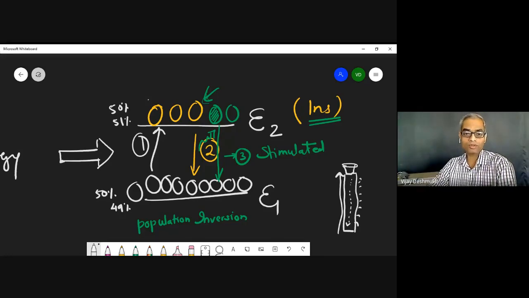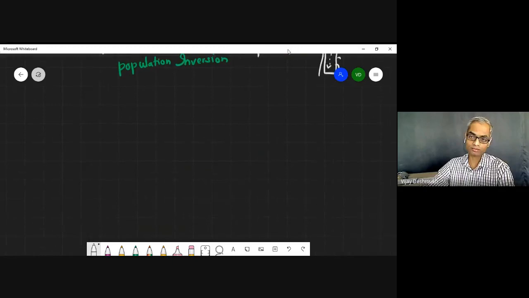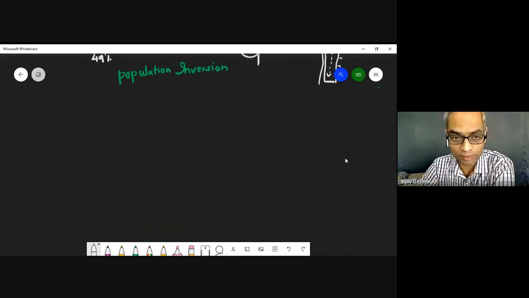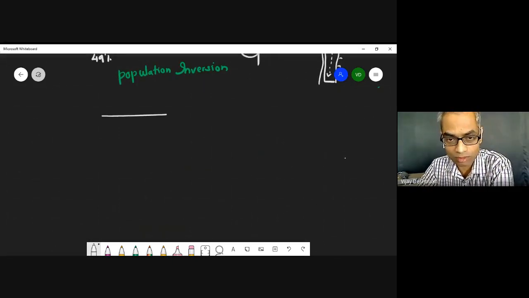Now this is very, very difficult in a 2-level system. So a 2-level laser is almost impossible. We need some level which is metastable. What is metastable? We have seen it is one whose lifetime is slightly more than this excited state. The ground state's lifetime is much more.